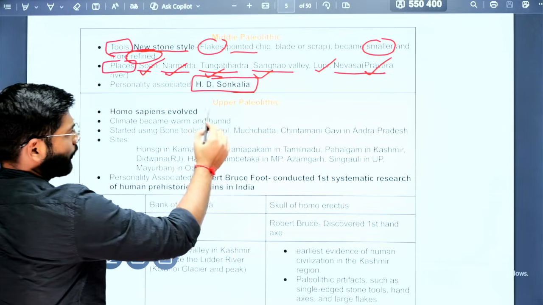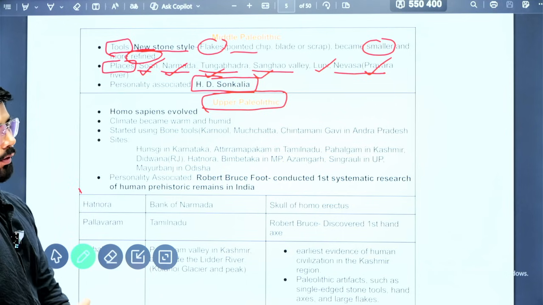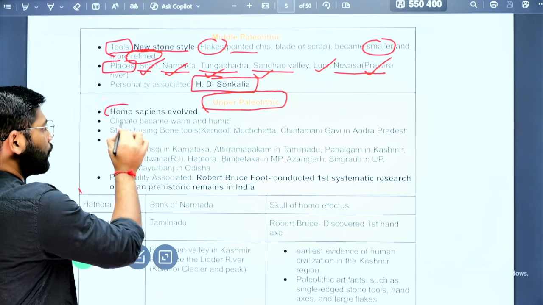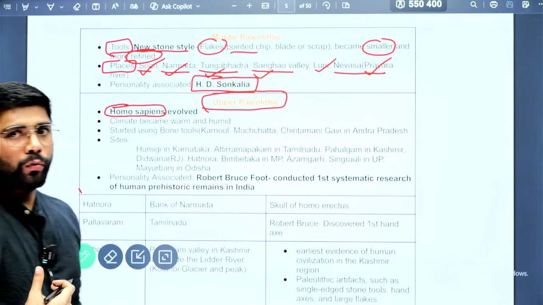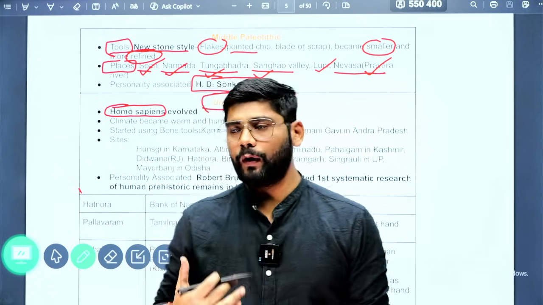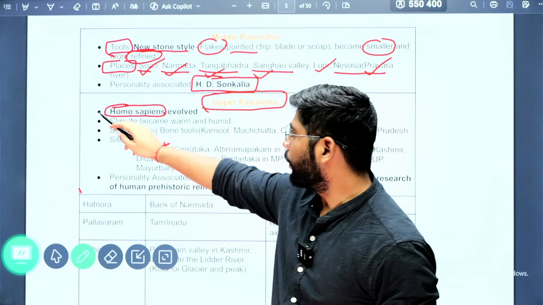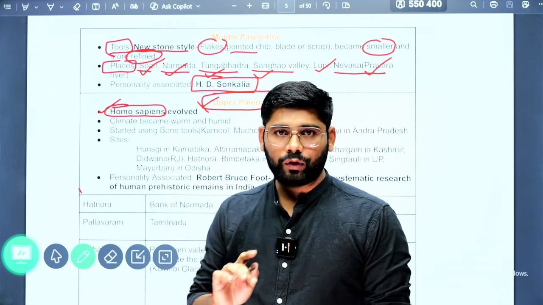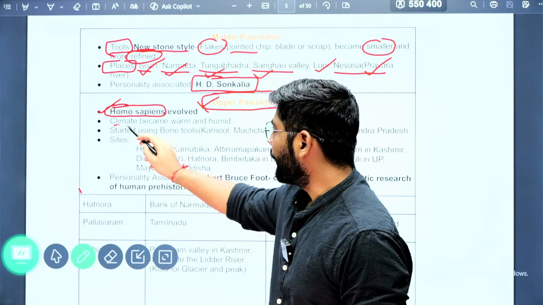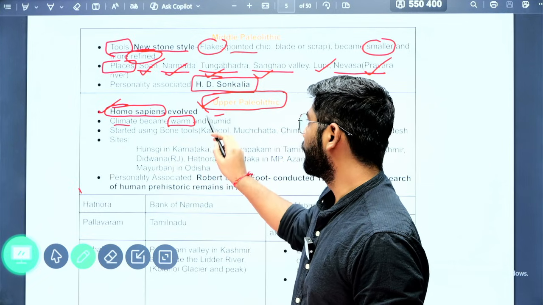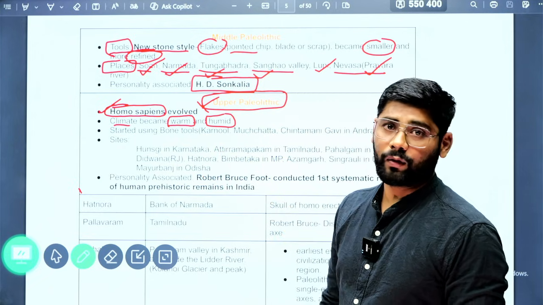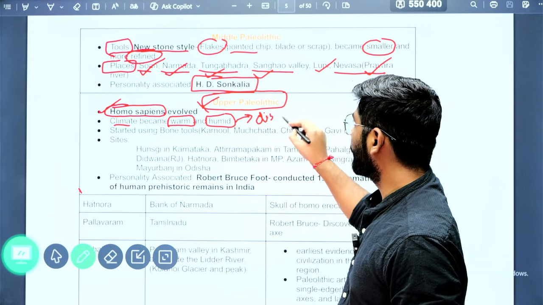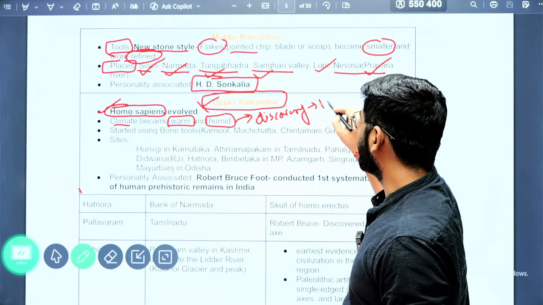Next phase of the Stone Age is the Upper Paleolithic. The important feature of the Upper Paleolithic is the evolution of Homo sapiens. We are the Homo sapiens, and our ancestors evolved in the Upper Paleolithic period. This is important from the prelims perspective. Next, the climate became warm and humid, which forced humans toward discovery, related to technology.